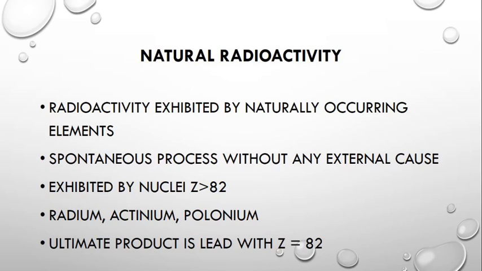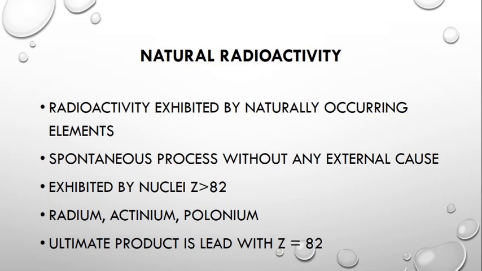It's a spontaneous process, and this radioactivity is exhibited by nuclei with Z greater than 82. For example, radium, actinium, and polonium are elements that undergo natural radioactivity.